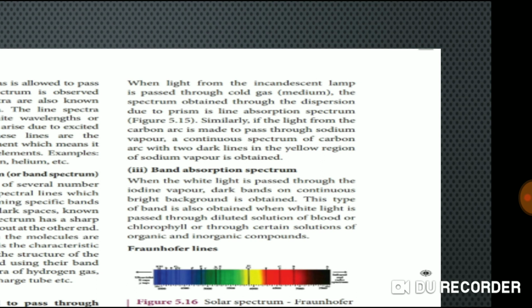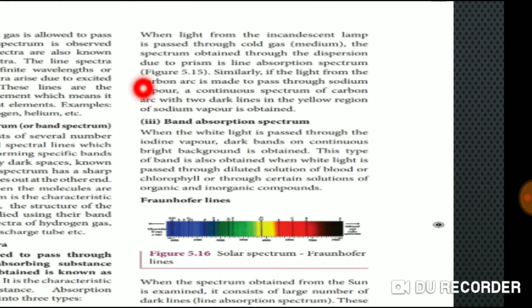If you go to the next spectra, band absorption spectra: the light is passed through iodine vapor, and dark bands on a continuous bright background are obtained. Again I'm telling, the light is passed through iodine vapor, and you will get dark bands on a continuous bright background. Which spectrum is this?